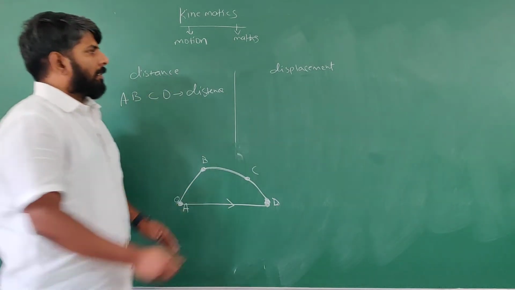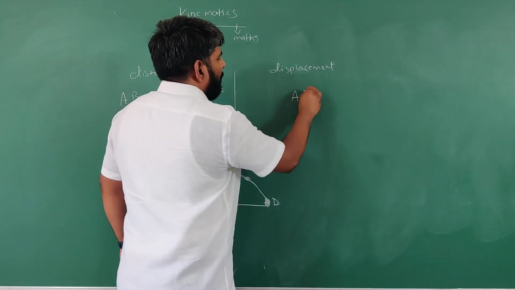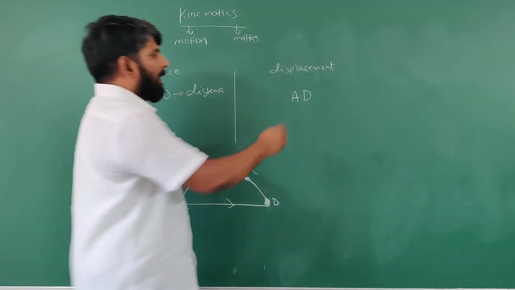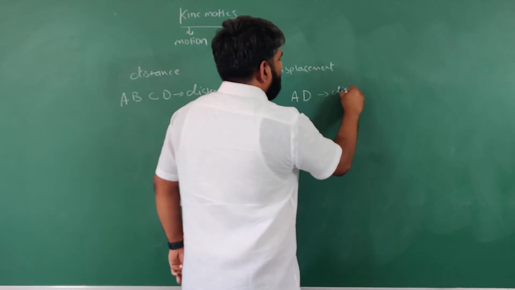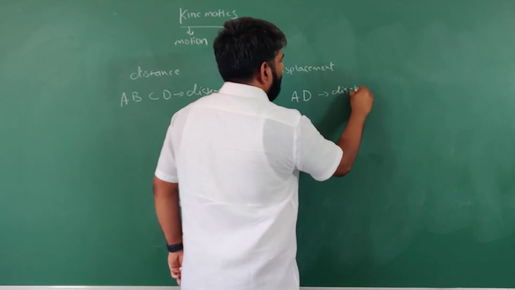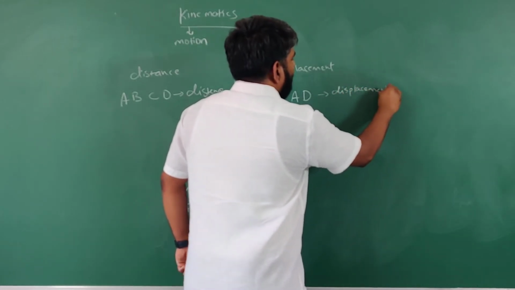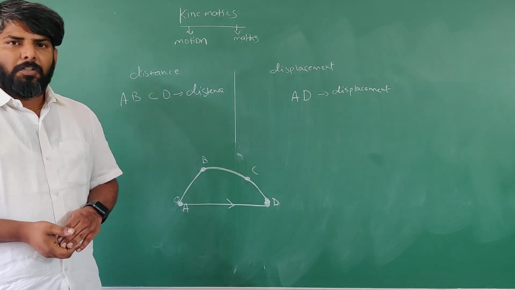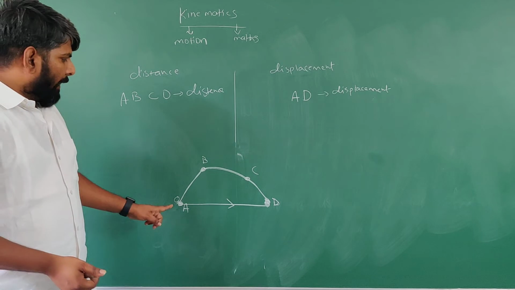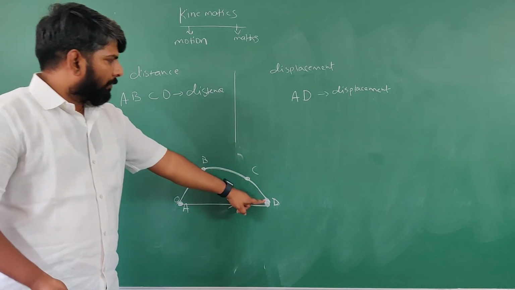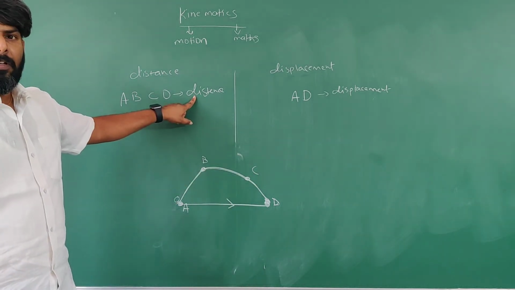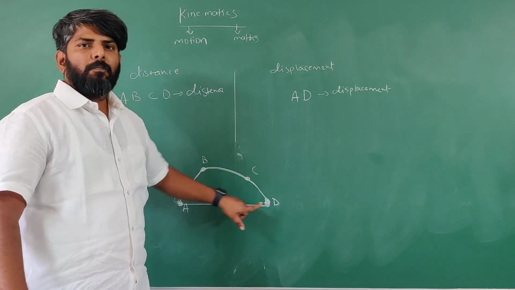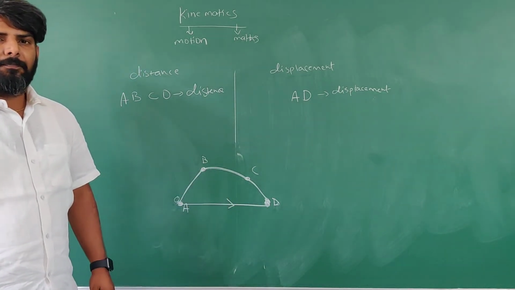So the shortest distance here is AD. So AD is called displacement. Got it, students? Okay. Length of the original path is distance. Shortest distance between initial and final positions is called displacement.